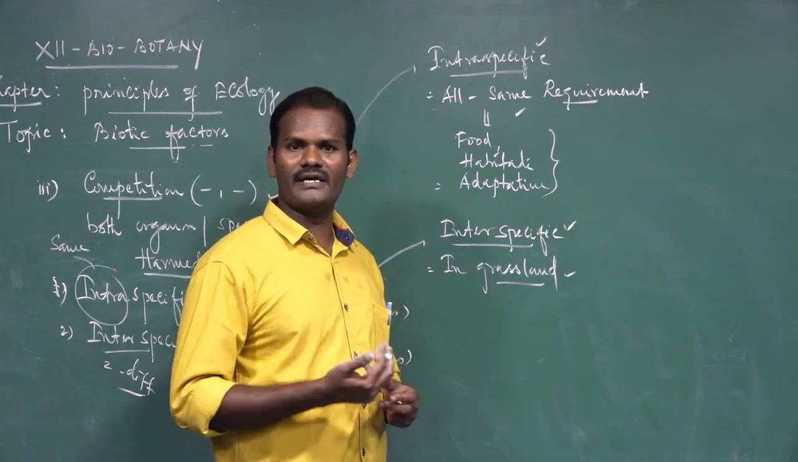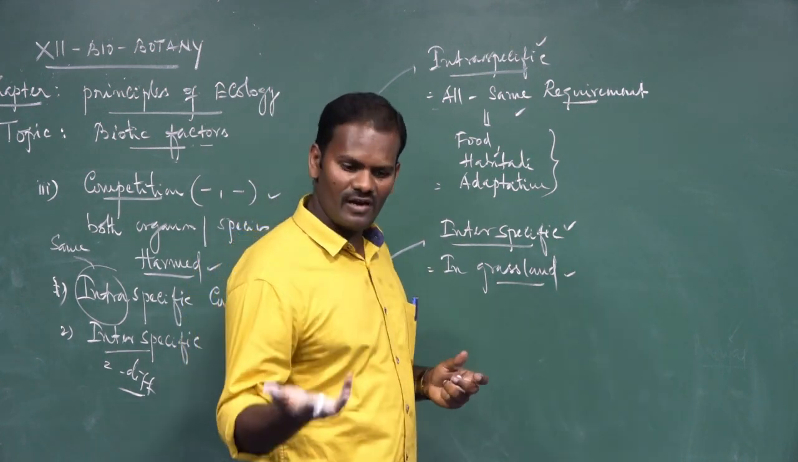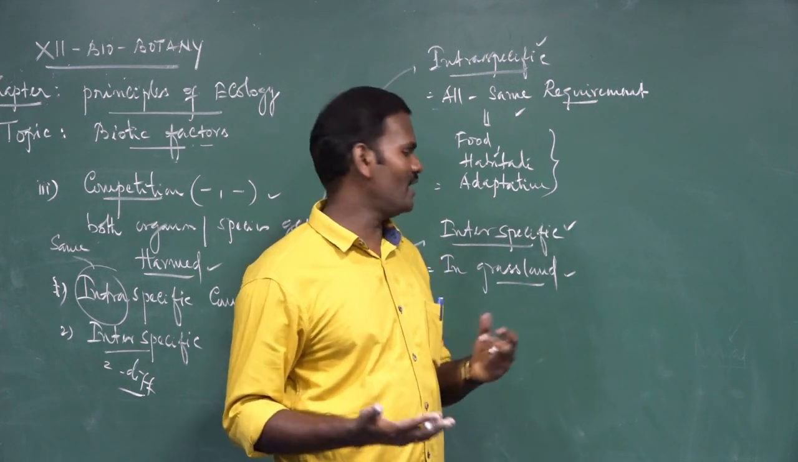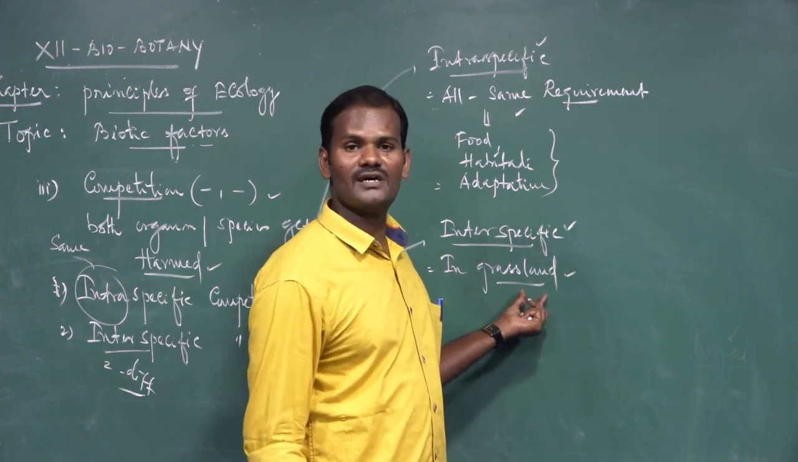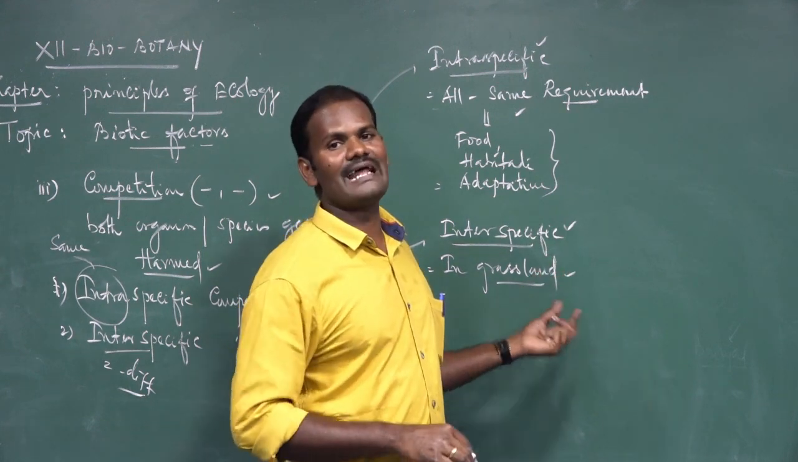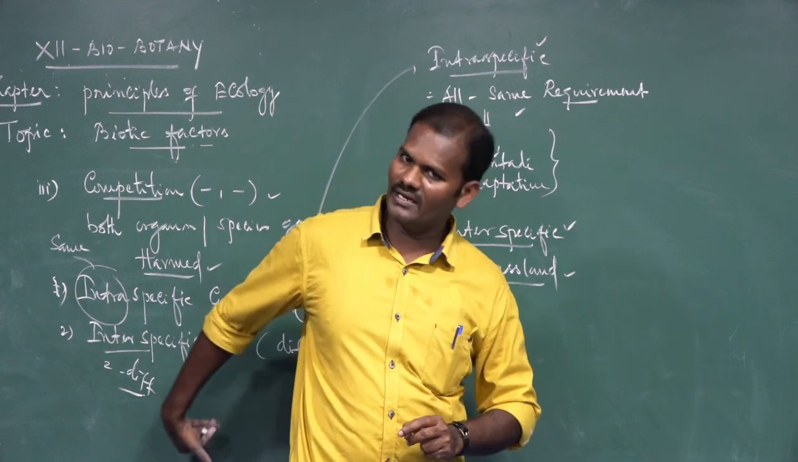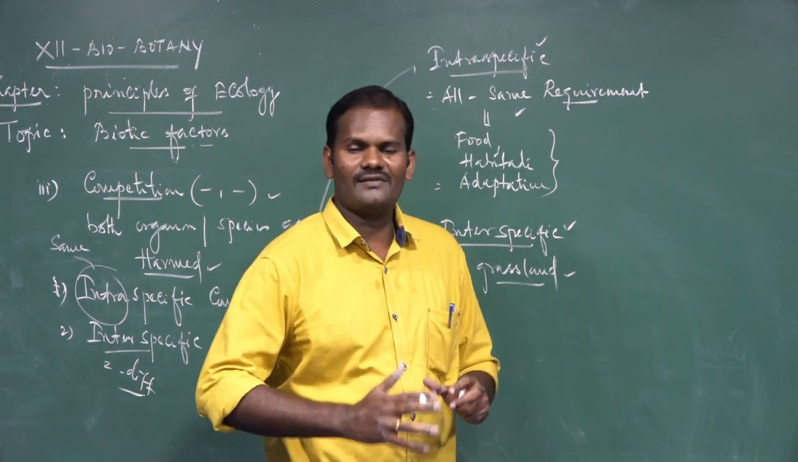Because there is no availability of water and there is no availability of enough oxygen for survival, competition may arise among the different species of grasses in grasslands. So both these competitions may survive, both the intraspecific competitions.